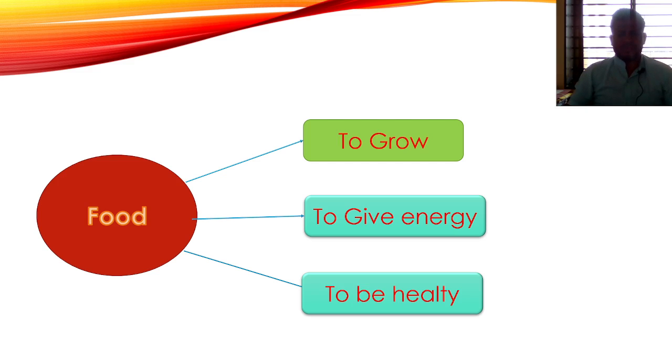We get food in various forms, that is in the form of breakfast, lunch, dinner, and snacks at the evening time, that we consume. We get these three important things from the food. One is to grow, to give energy, and to be healthy.